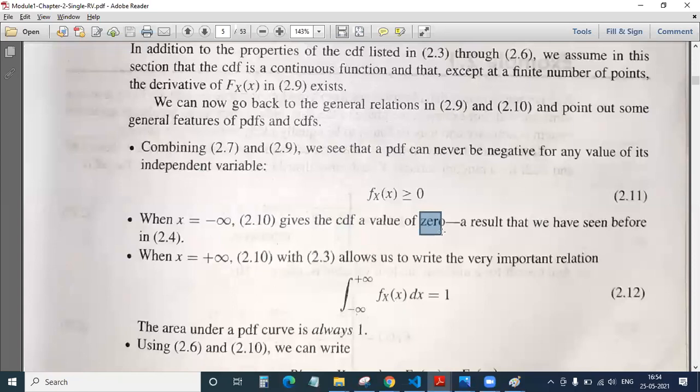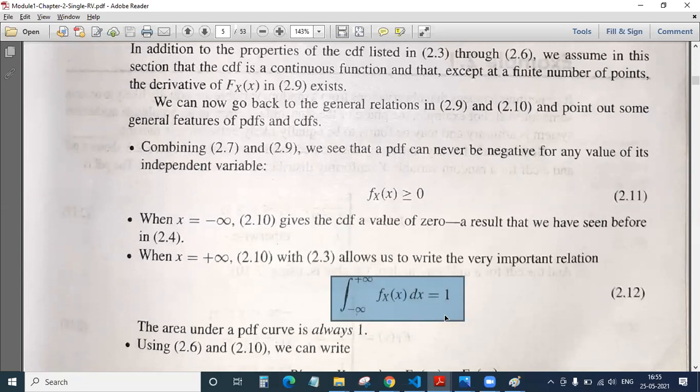We have seen it today itself. When x is plus infinity, what is that? It can take a maximum value of 1. That is what has been shown here. When x is equal to plus infinity, the maximum value it can take is 1. Okay. That means always remember, friends, another very important thing.